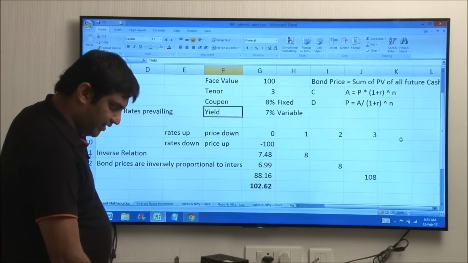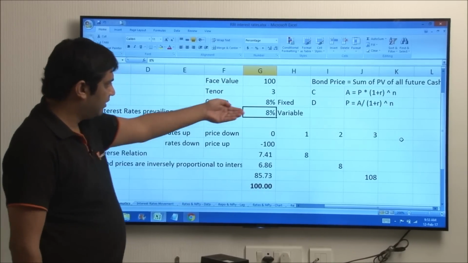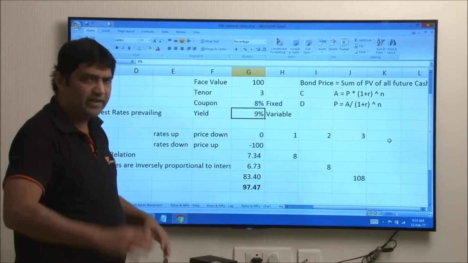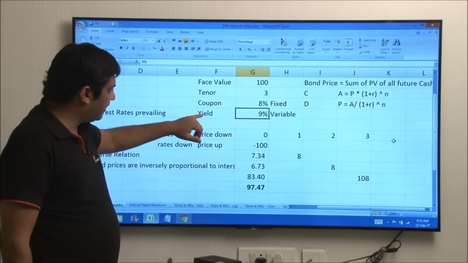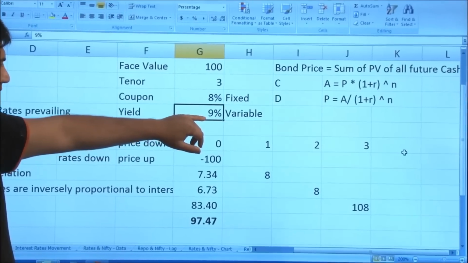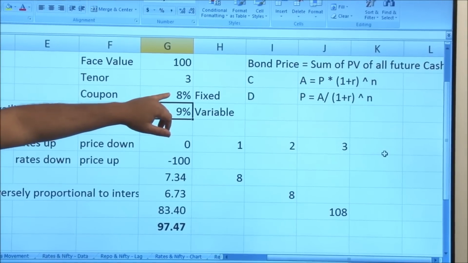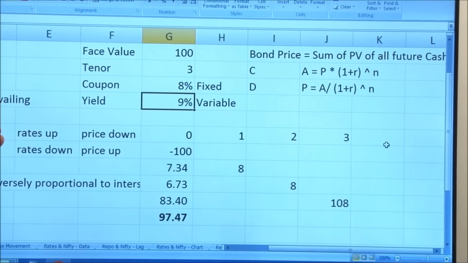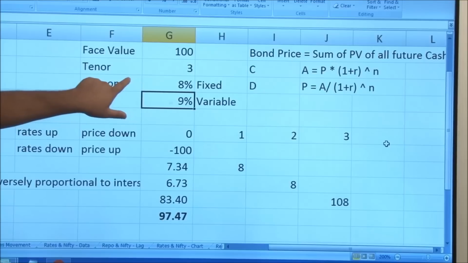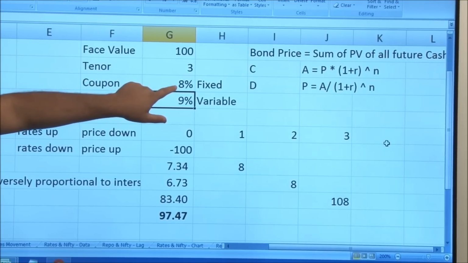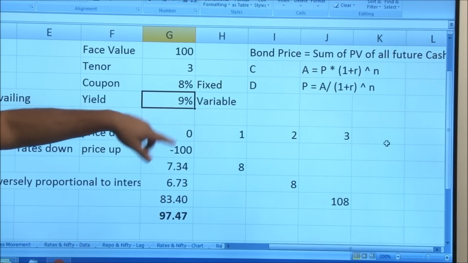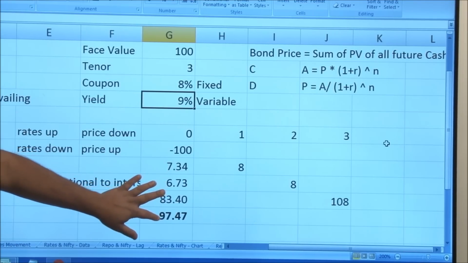Let's say, in even more simple terms, in the economy, if there is an investor, and the current yield is 9%, and there is a bond available whose coupon is 8%, and he has 100 rupees, if he buys both these bonds at 100 rupees, then in this bond he will get 9 rupees, and in this bond he will get 8 rupees. Why will he pay 100 rupees for getting 8 rupees when there is another option available whereby investing the same 100 he is getting 9? So the yields will always be adjusting, and that's why the price will go down.